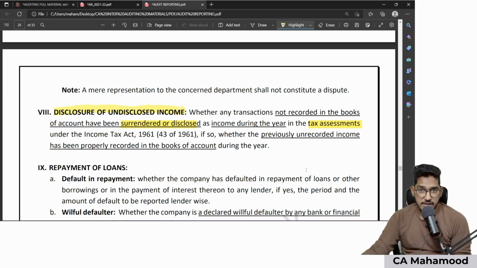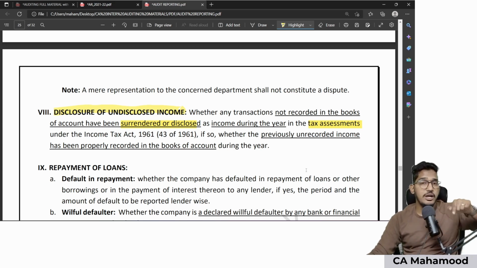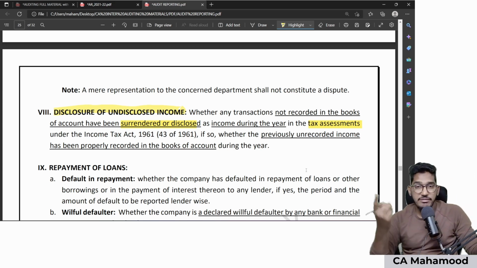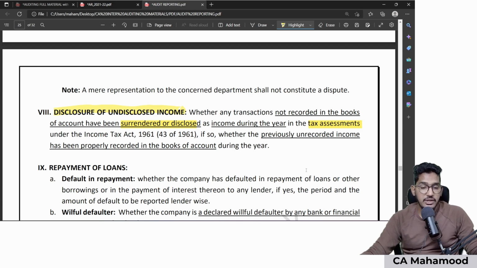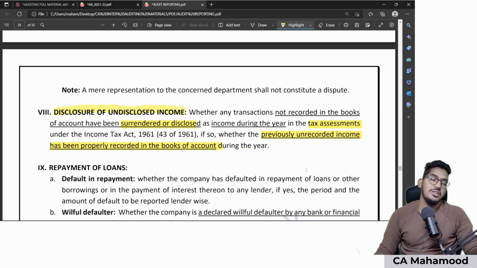Now as an auditor, what I need to check is, if you are surrendering for taxation, you would not have recorded it in the books also. You would have hidden that income from the books also, whatever you are surrendering now. So just surrendering before the tax authorities alone will not be enough. That unrecorded income, whether it is now recorded in the books of accounts or not, that I need to check.